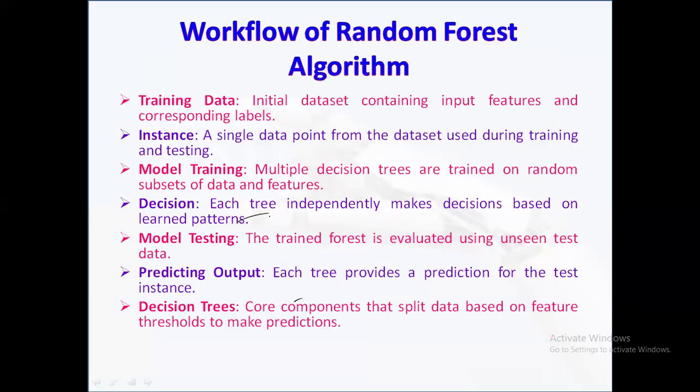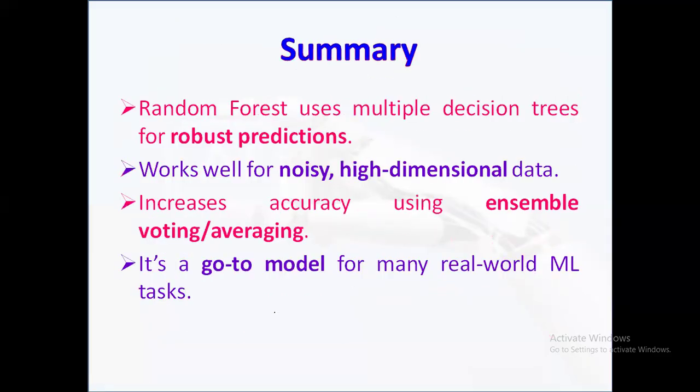So training data, instance, model training, and decision trees. Coming to the summary, random forest is a robust and versatile algorithm that uses multiple decision trees to improve prediction accuracy. It leverages randomness in both data sampling and feature selection to create diverse models that work well together.